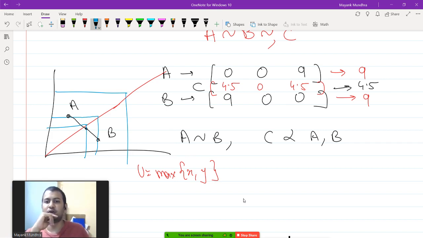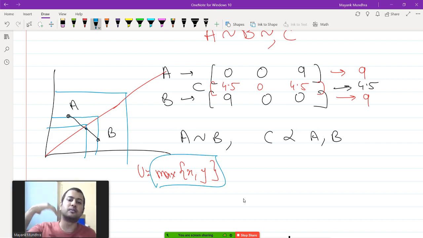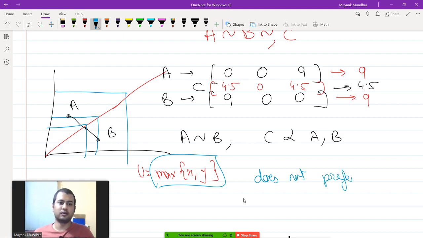So for the max case, the preferences are not convex. The intermediary bundles will be less preferred to the extreme ends of bundles. So in this case the agent does not prefer averages.